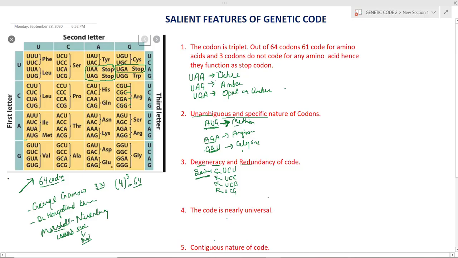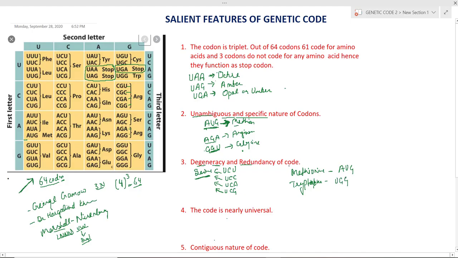There are exceptions to this. Some amino acids are exceptions: methionine and tryptophan. These two amino acids can be coded by only one codon. AUG codes for methionine, and tryptophan is coded only by UGG.